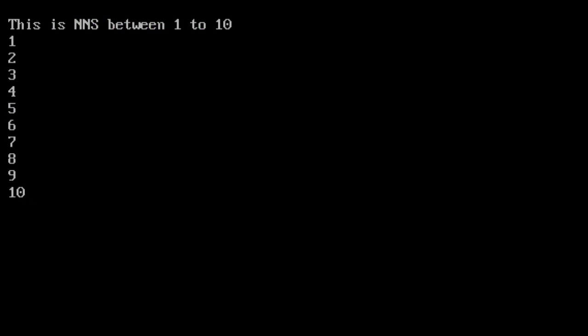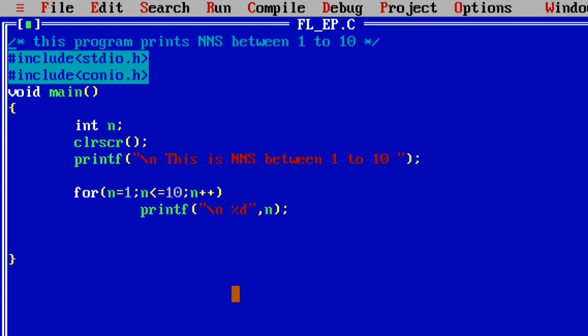So like that, the same program, the natural number series between 1 to 10, is written using the while loop statement, with the help of the do while loop, and with the help of the for loop also.